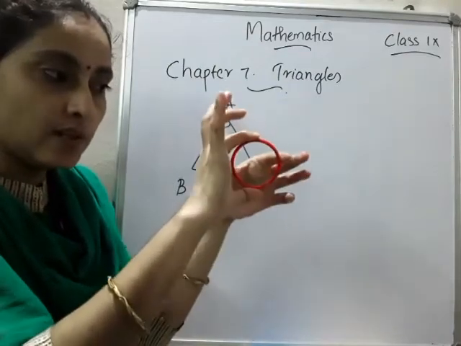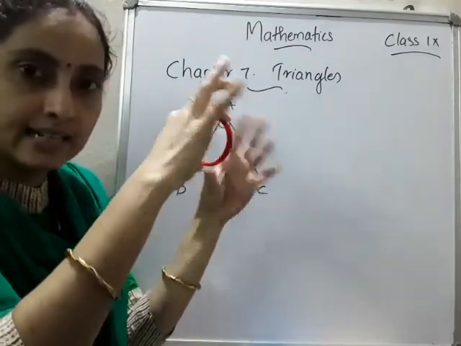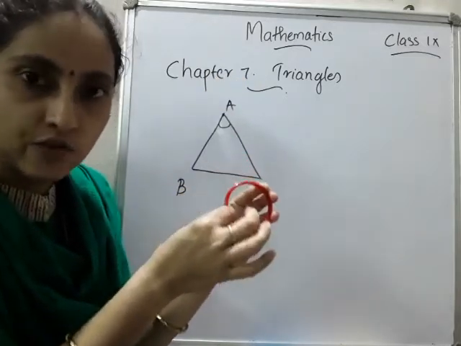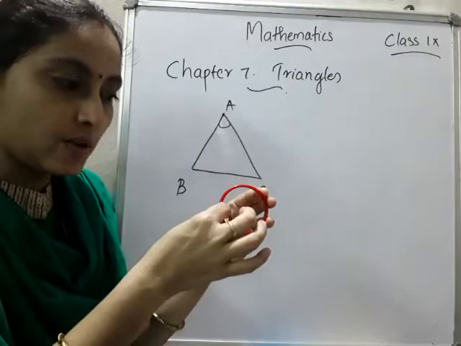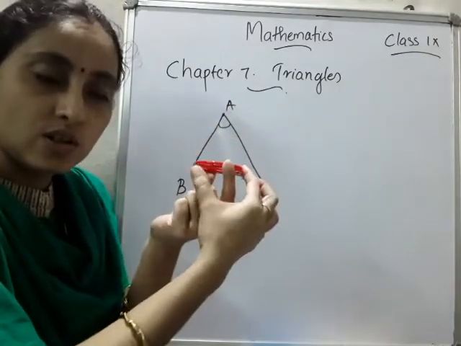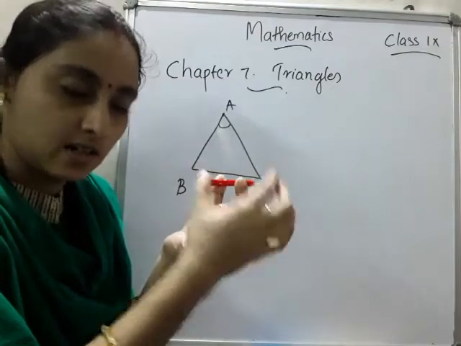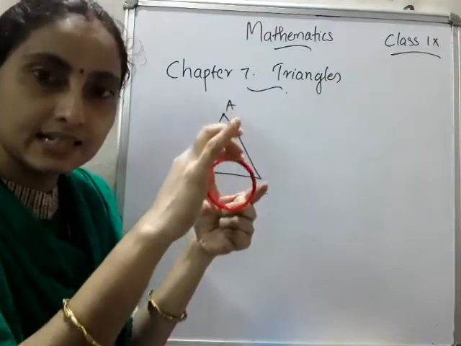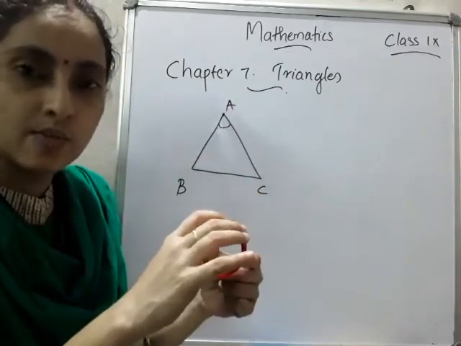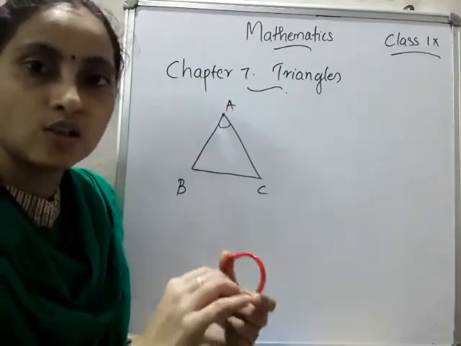So please look here. Both look exactly the same. This means that these two bangles are congruent figures, because when we place one over the other, both are of the same size and same shape, or both look exactly the same. Such objects are said to be congruent objects or congruent figures.